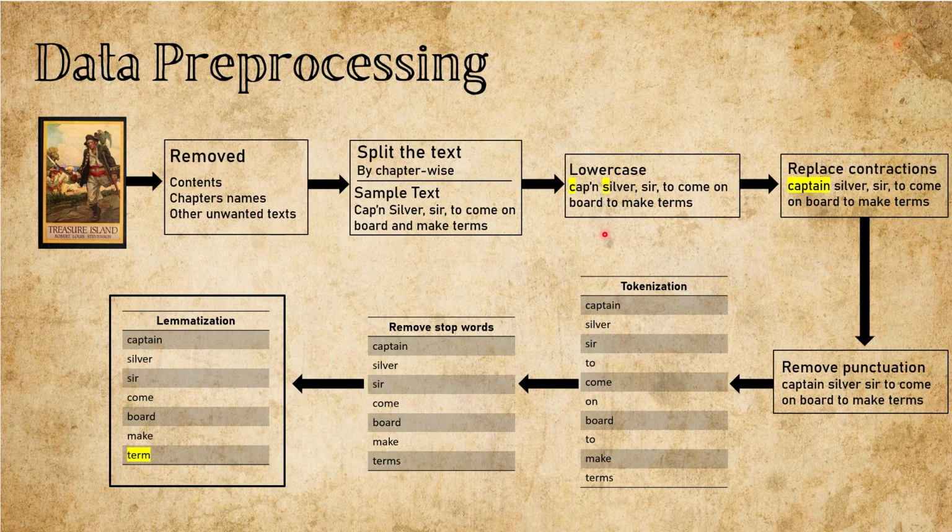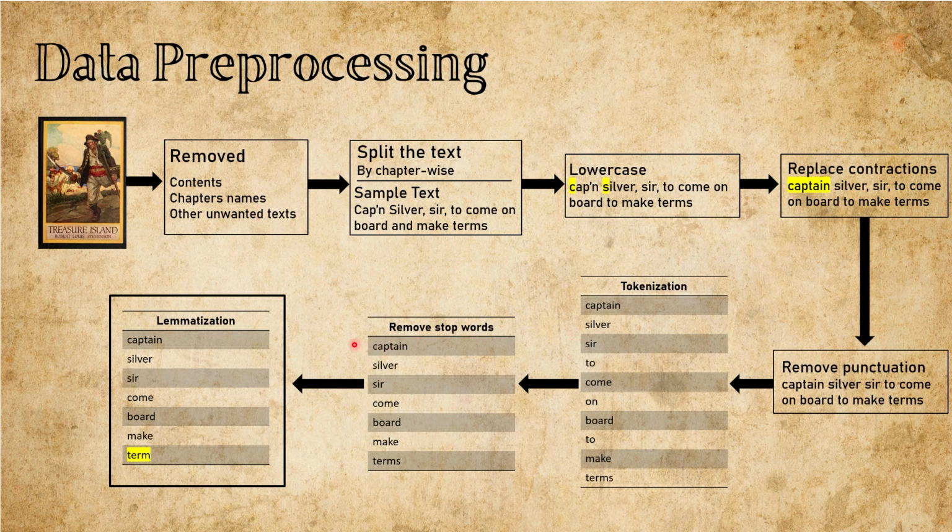We start by lowercasing, which might seem minor, but machines treat capitalized and lowercase words differently. Next, we tackle contractions. Captain's turns to captain, more standard and more model friendly. Next, we remove punctuation, so the text becomes smoother and more uniform. Then, we tokenize, breaking the sentence into individual words. This is where words become data.